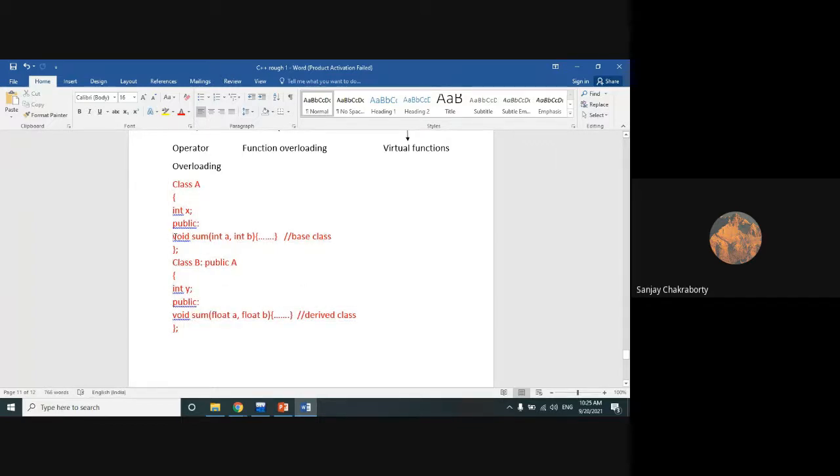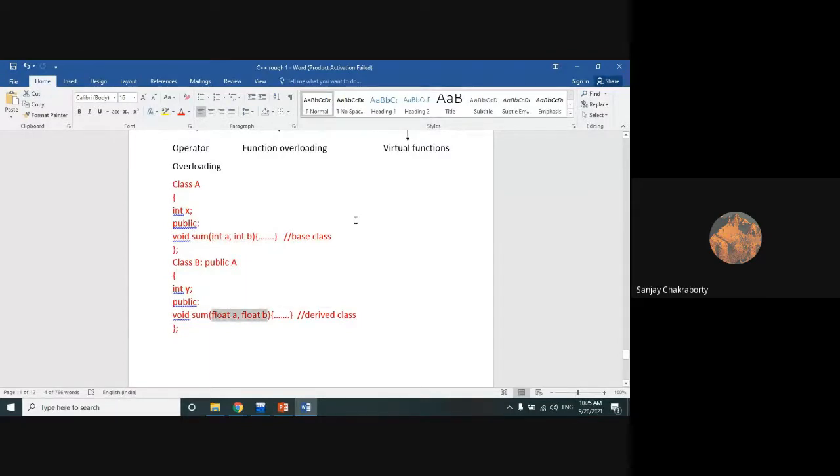Why? Because right now the functions are similar, their return types are similar, their names are similar, but their argument types are different. Here, the types of the arguments are integer. Here, the types of the arguments are floats. So we can easily apply compile time polymorphism or early binding or static binding while we are invoking the member function with the help of objects of these individual classes. We are able to apply the function overloading concept or compile time polymorphism or static binding concepts here based on different types of parameters.